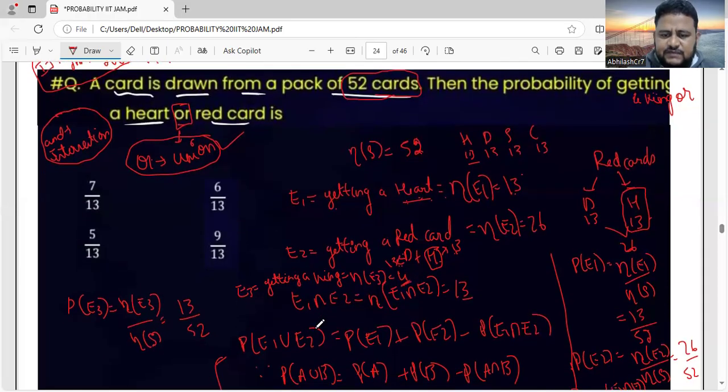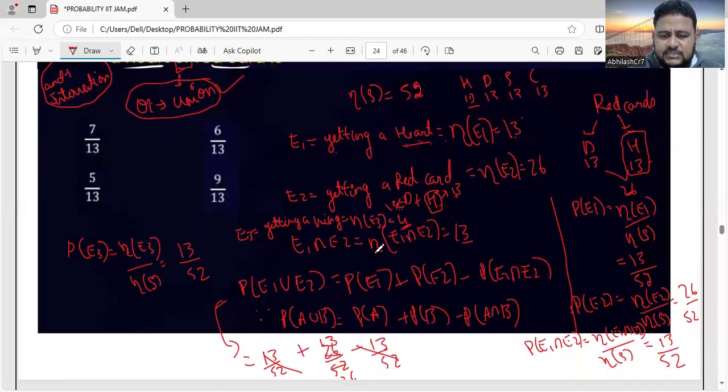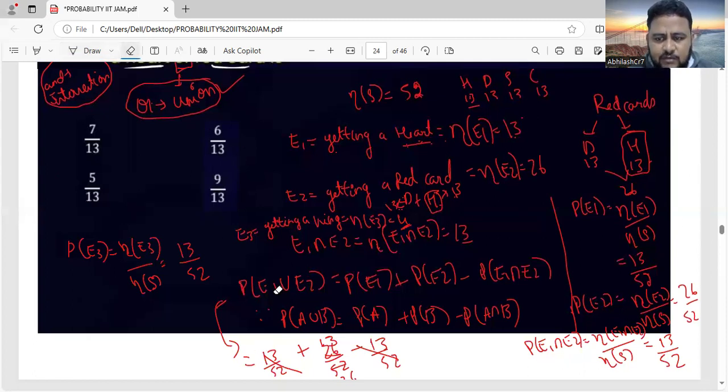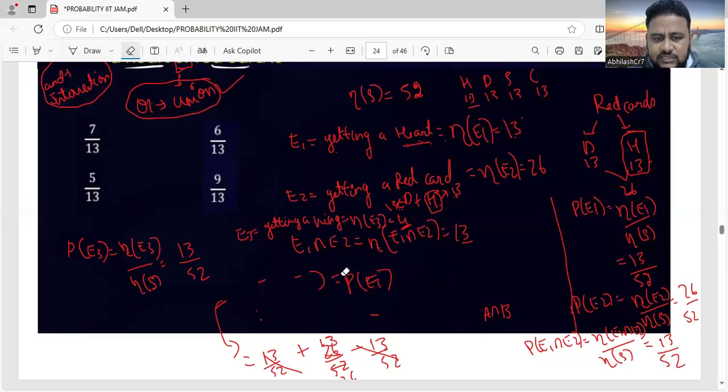So this is fine. Okay, E1 intersection E2, that is also fine. But here, instead of using this formula, we have to use the formula that is there for 3 events, because the question was incomplete. Otherwise, for 2 events, what we did is the correct answer. Nothing to worry about that.